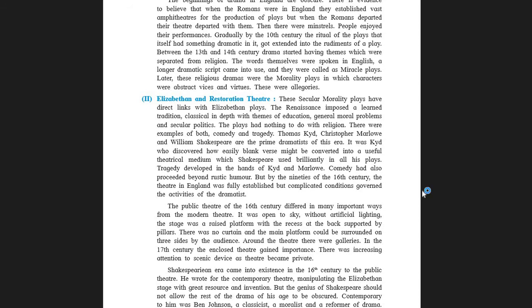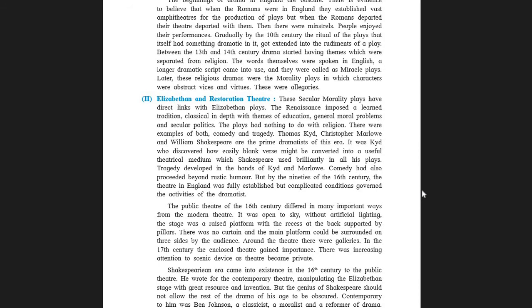You must have heard about Natya Sangeet or musical plays. So students, please take note. During the Restoration period, during the Elizabethan period, such plays were played very skillfully on the stage and brilliantly presented with good blank verse.